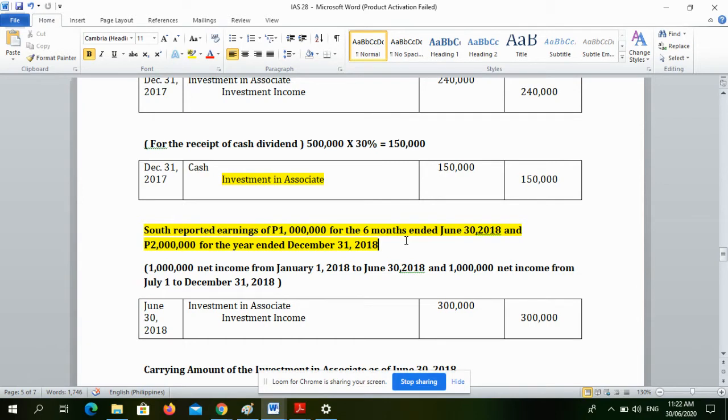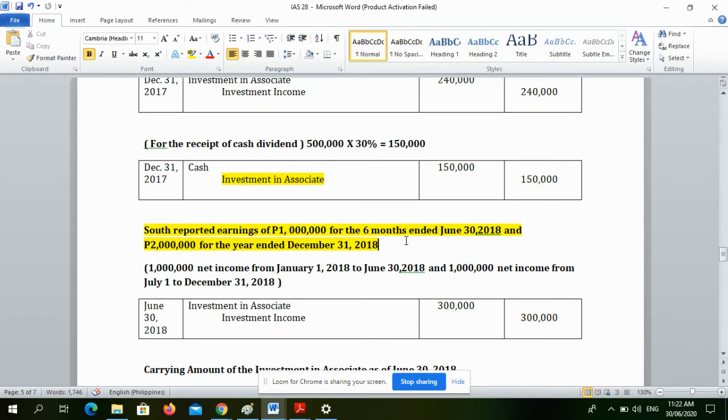Ang ibig sabihin nito ganito. From January 1 to June 30, yung net income 1 million pesos. Pero pag January 1 to December 31, 2018, 2 million pesos na siya.